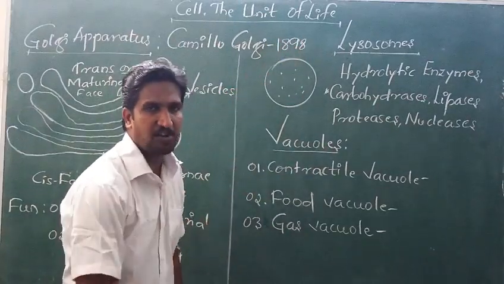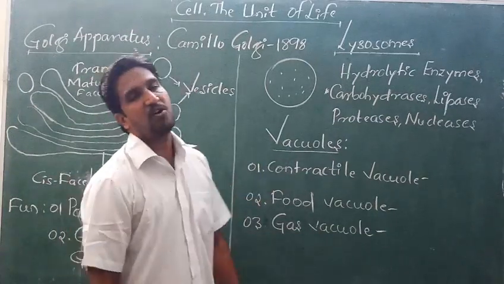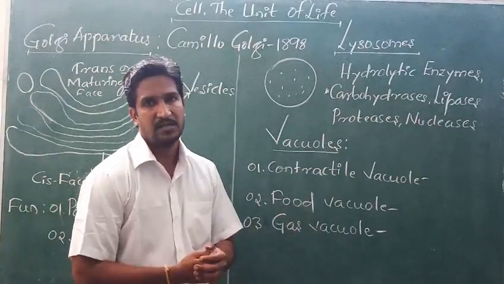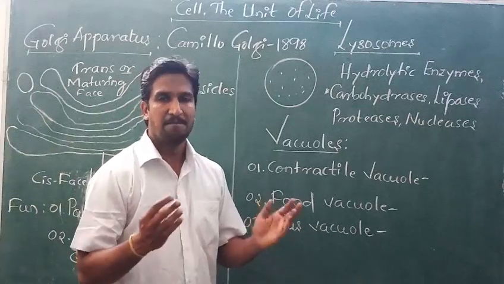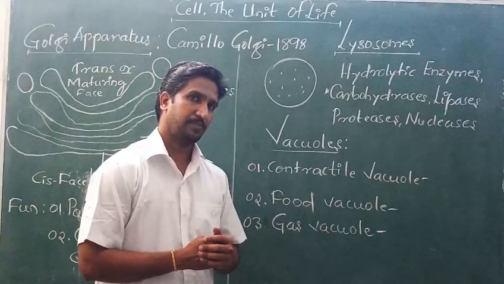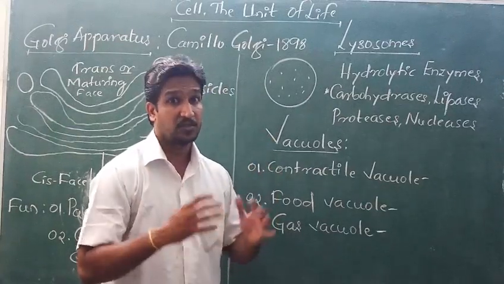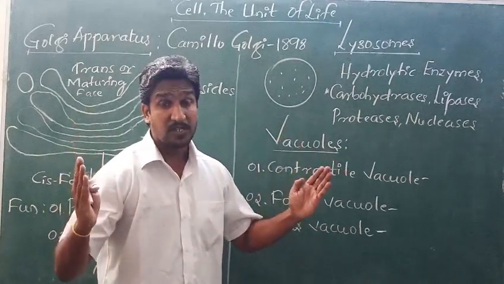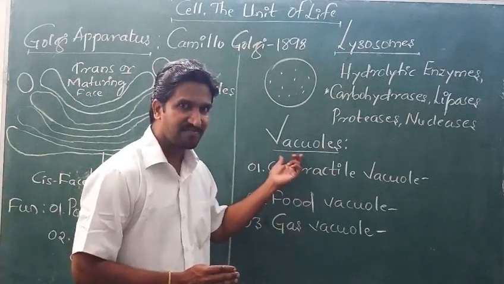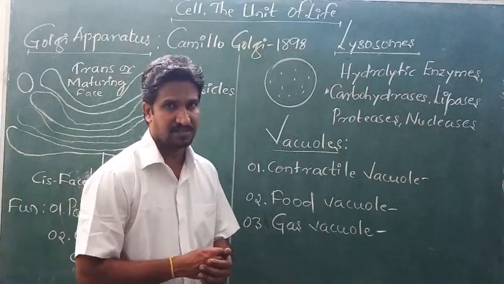Then the third cell organelle we are going to learn today is the vacuole. Vacuoles are commonly present in all cells, whether prokaryote or eukaryote, but the difference is in number and size. In a plant cell, the numbers are fewer, hardly 2 to 3 vacuoles, but the size is large. 90% of the volume of a plant cell is covered by the vacuole, hardly 10% contains the rest. Just think how big it is.